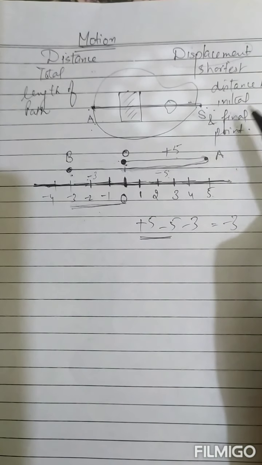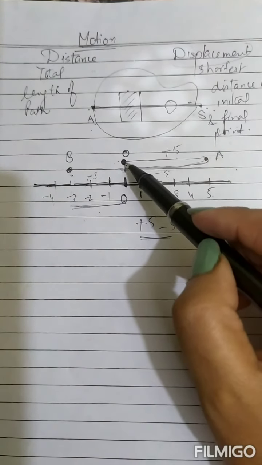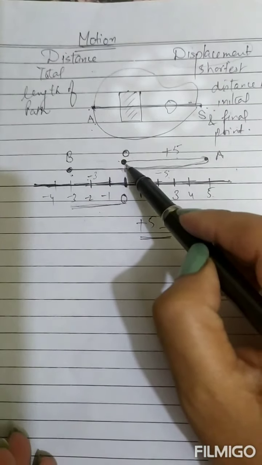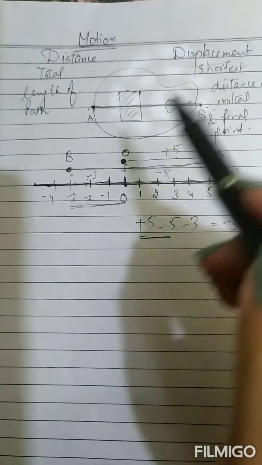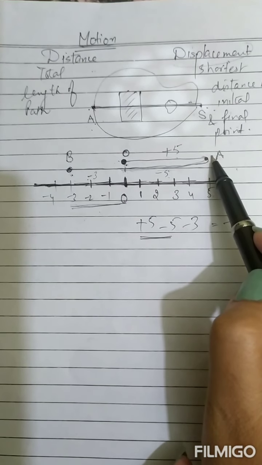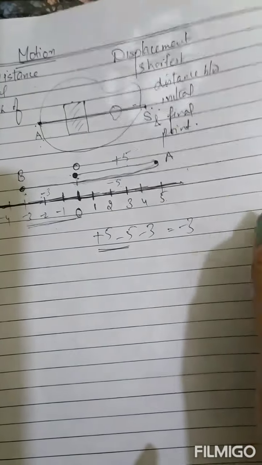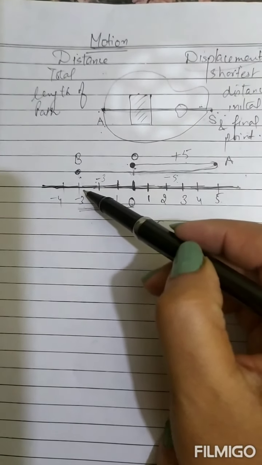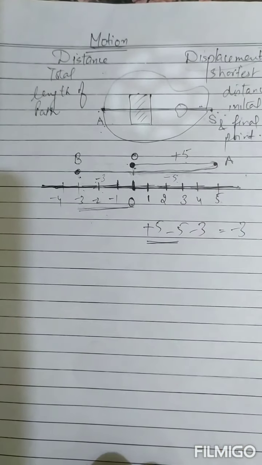Displacement is the shortest distance between initial and final point, and it has the direction of motion. Suppose the object is moving in both directions, then one direction you will take as positive and the other direction you will take as negative. So OA is +5. When it is coming back, when the direction has changed, it is -5, and ultimately it has traveled up to point B, so the total displacement is negative, that is -3. This is the net displacement.